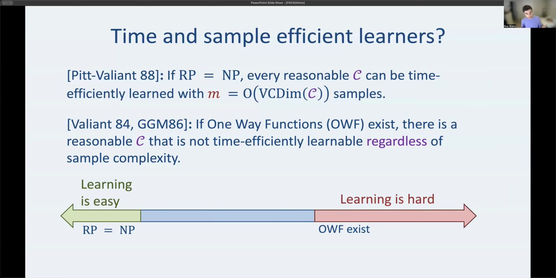So what are we left with? We're left with, under one assumption, P versus NP, we can do everything we want. We can learn time and sample efficiently. Under a not matching assumption, we get quite a strong lower bound that time and sample efficient learning is hard. Even just a time efficient learner, if I don't care about sample complexity, is hard. But a point I want to make is that these assumptions are actually quite far.